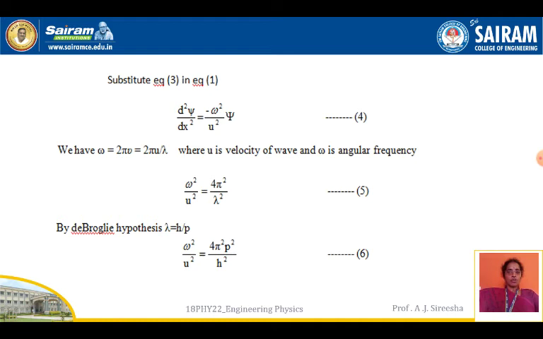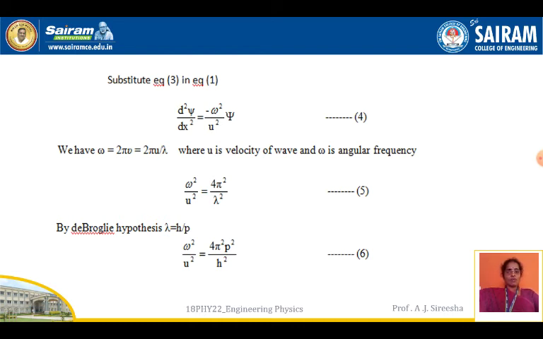Now we know that ω = 2πν. This is a general equation: angular frequency ω = 2πν. ν can be written as u/λ, where u is the velocity of the wave and ω is the angular frequency. Taking ω = 2πu/λ and squaring that equation, ω²/u² = 4π²/λ². So this becomes equation 5.